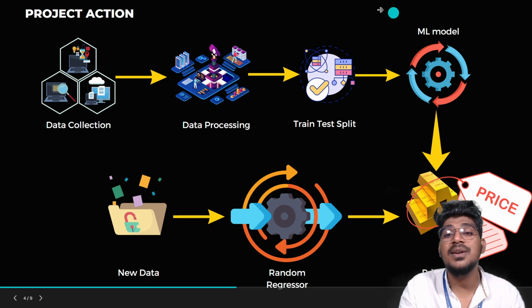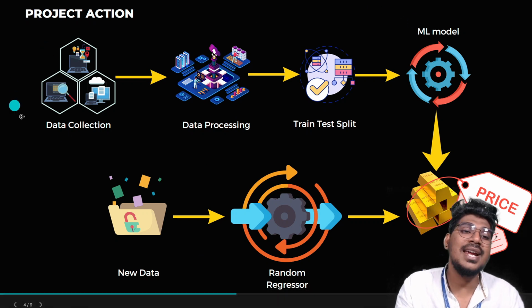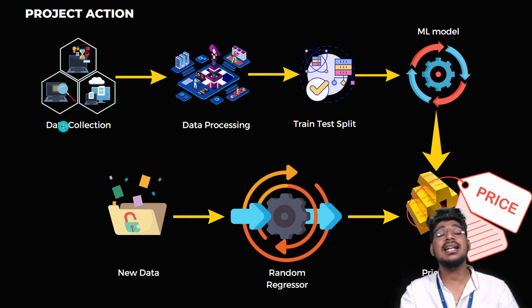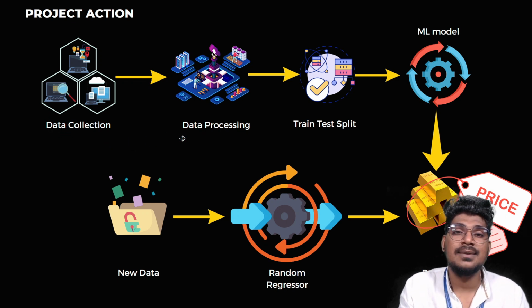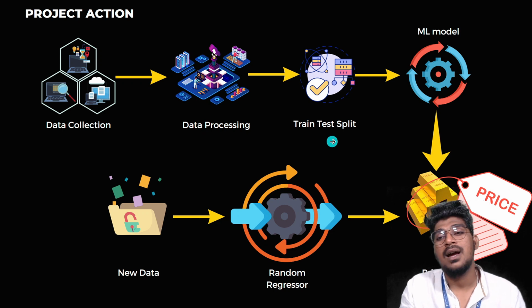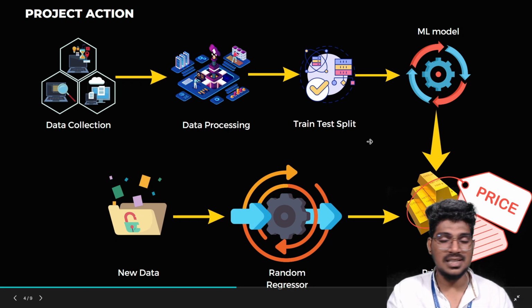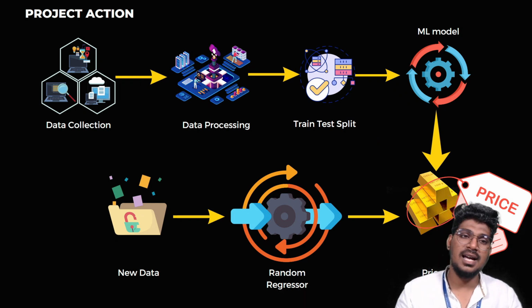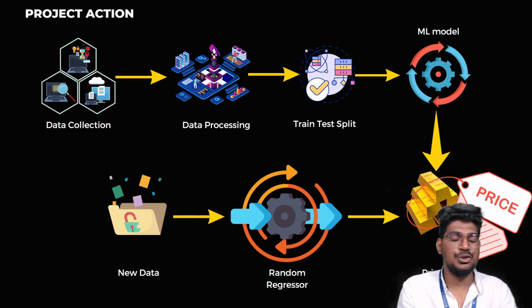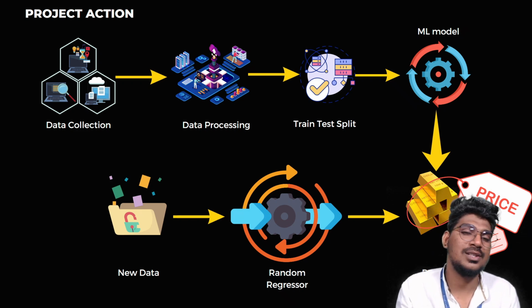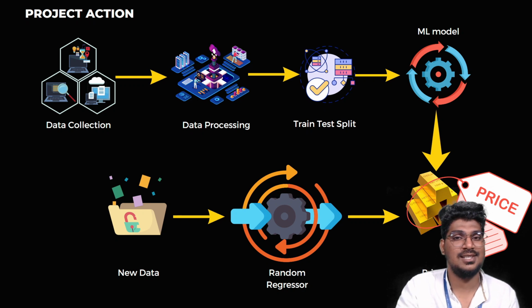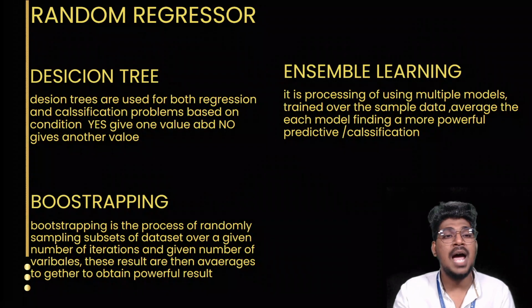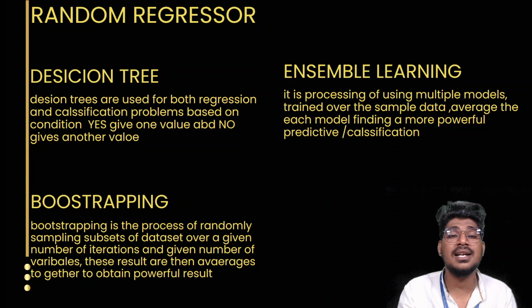This model was trained before. We already trained it based on certain actions. That means the data collection, data processing, training and testing data, and also training a model. After that, predicting the prices. This is the way to do gold price prediction with the help of random forest regression. These are all the project's actions, right? So without delay, I'm going to get into what is the meaning of random forest regression.